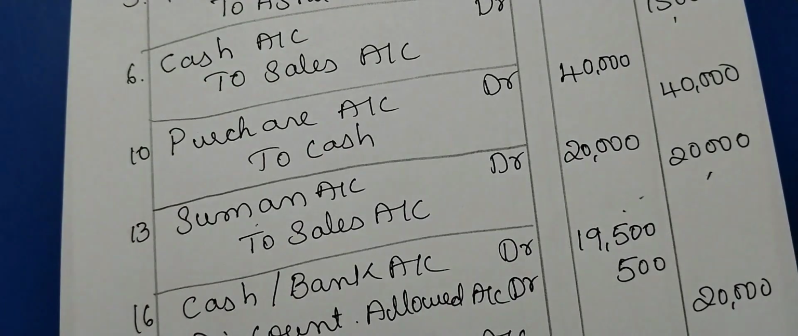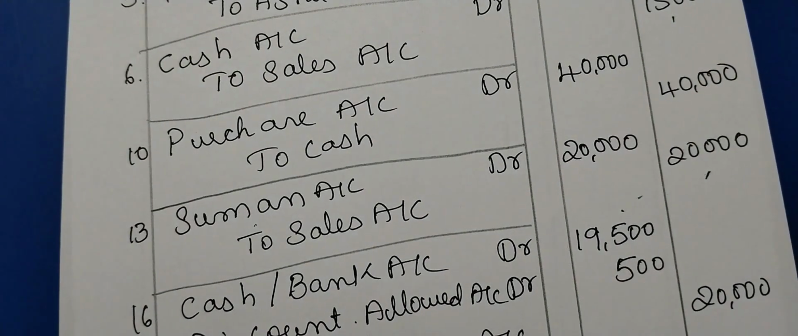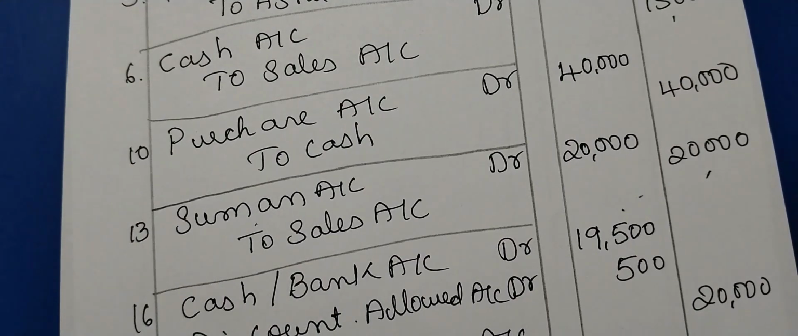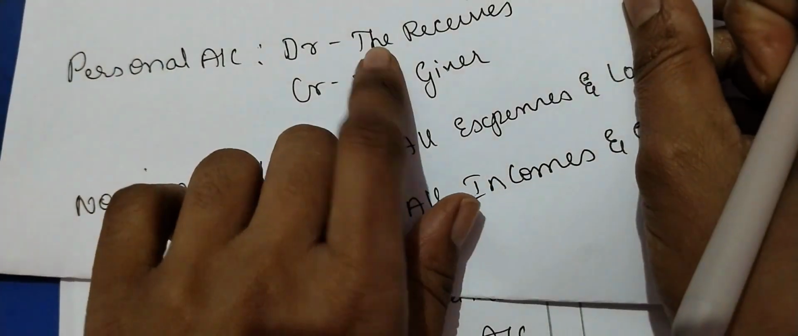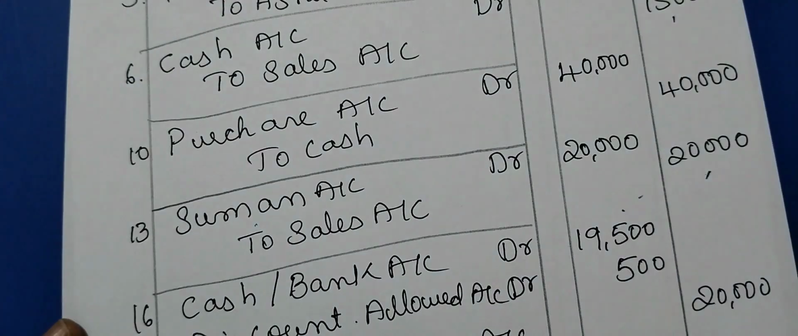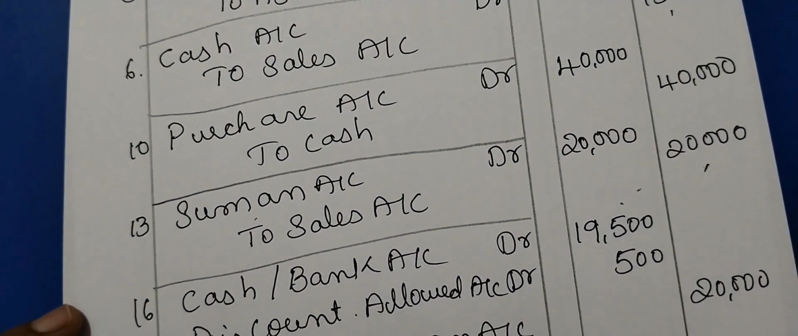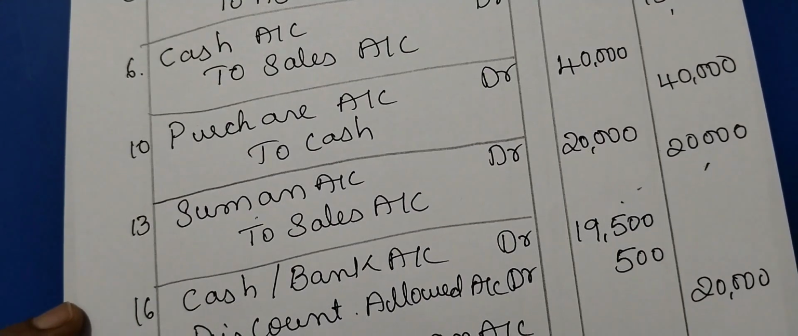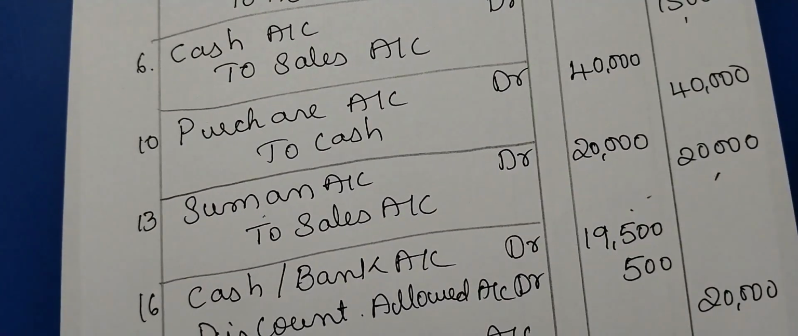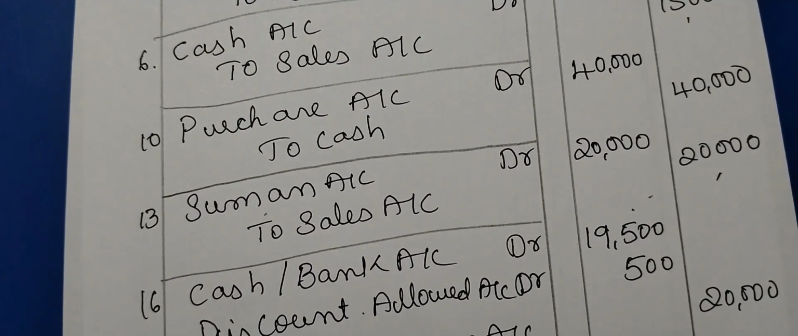So what you are doing here? You are debiting Ashu account. Ashu is the receiver. The personal account rule: debit the receiver. Ashu account debtor to cash or bank account. Bank account. What is the amount? 10,000.